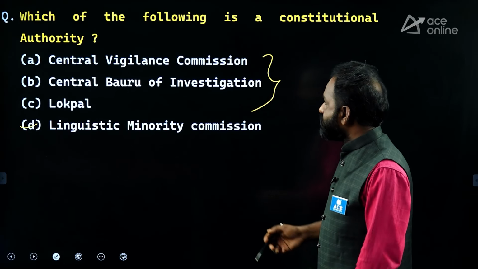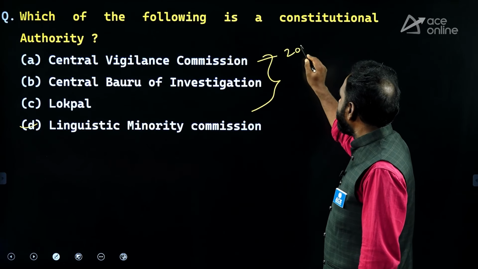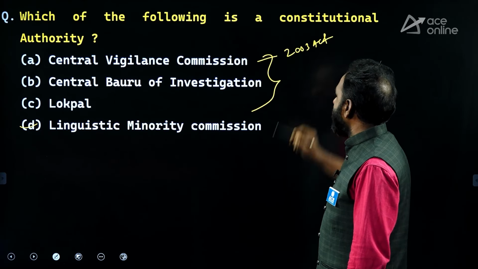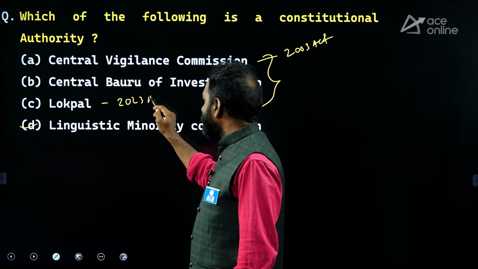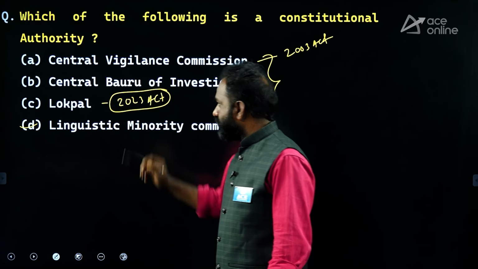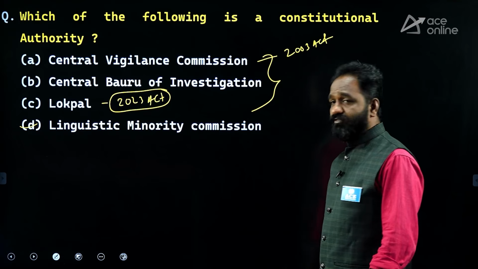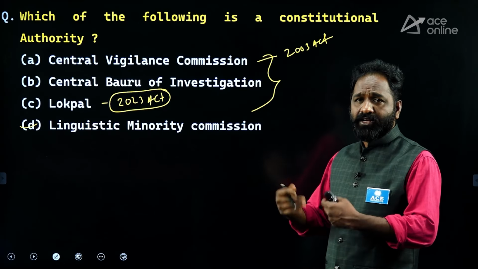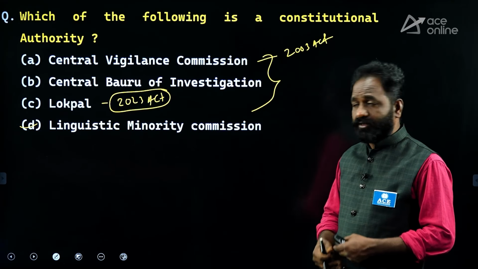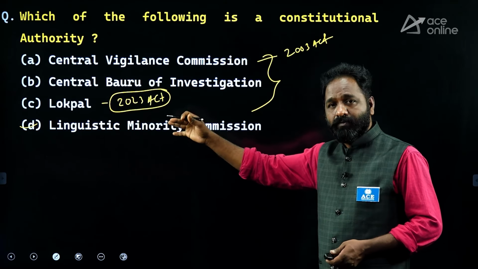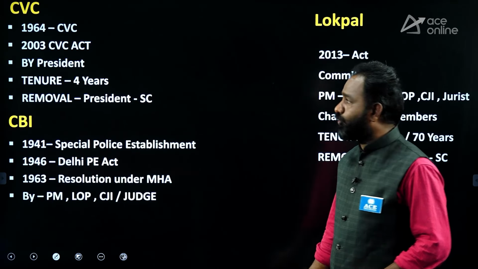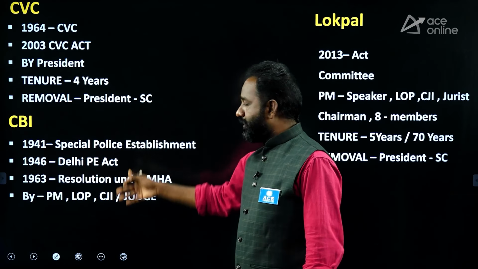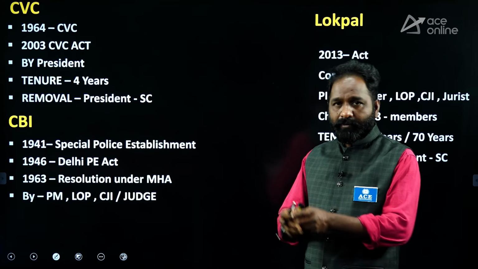Is it clear? Central Vigilance Commission is a statutory body because the act was passed in 2003. If you talk about Lokpal, the Lokpal and Lokayukta Act was passed in 2013. And the Central Bureau of Investigation is managed through the Delhi Police Special Establishment Act. It was created through a resolution by the Ministry of Home Affairs. These three organizations have been in the news recently, please go through them. CVC, Lokpal and CBI, all three are related to corruption.